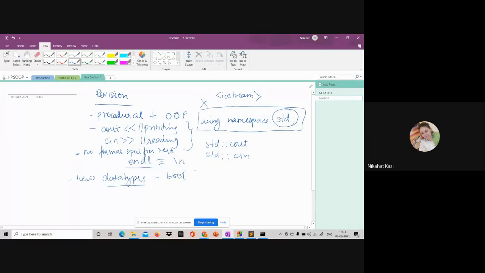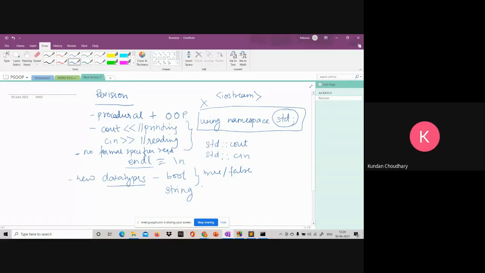Apart from Boolean, which other data type did we see? For strings, we can use the getline function. Okay, and we saw that. Very good. But for that, we saw one more data type, that is string. And for this, which header file do you have to include?